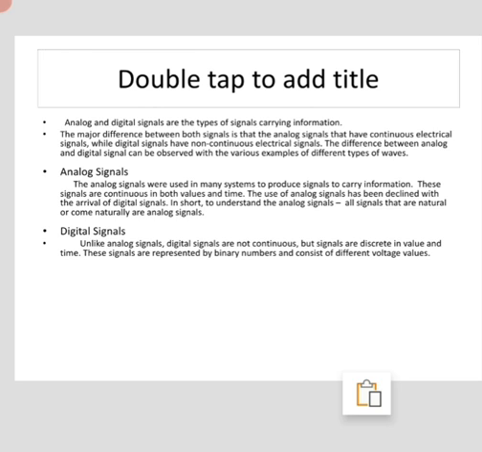And what are digital signals? Unlike analog signals, digital signals are not continuous, but the signals are discrete in value and time. These signals are represented by binary numbers and consist of different voltage values.